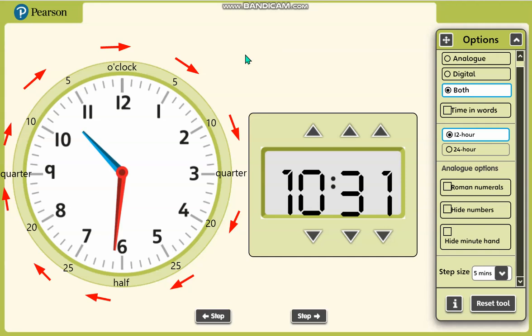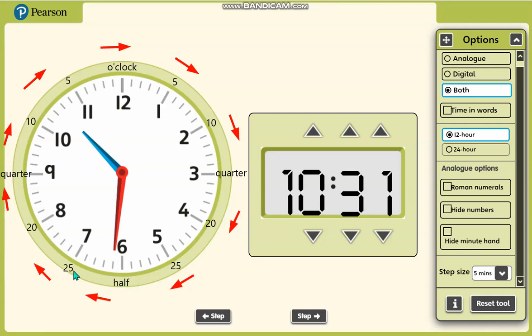Now before we go to the next one, please notice these ones. So this is 5 minutes past, 10 minutes past, 20 minutes past, 25 minutes past, sorry, I forgot, quarter past, and then half would always be past. There is no half to the next hour. It's always half after.